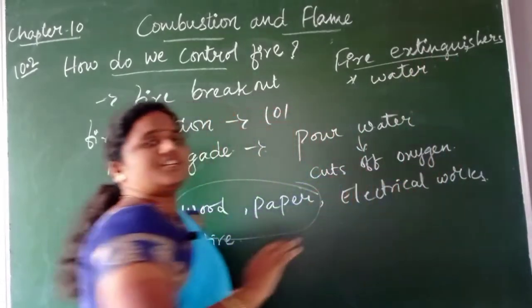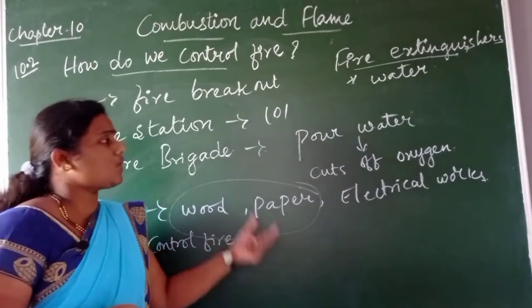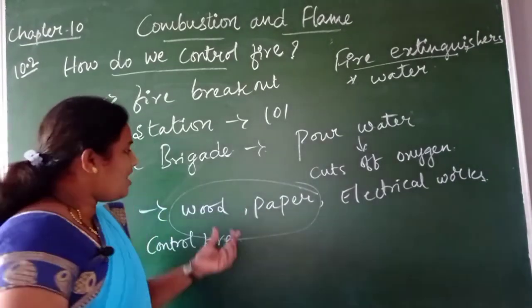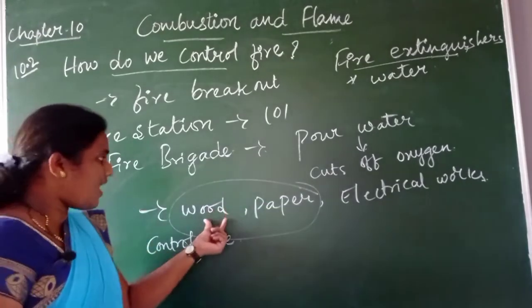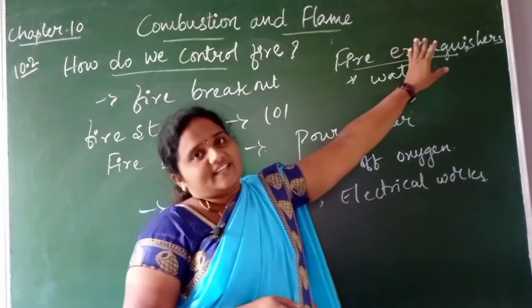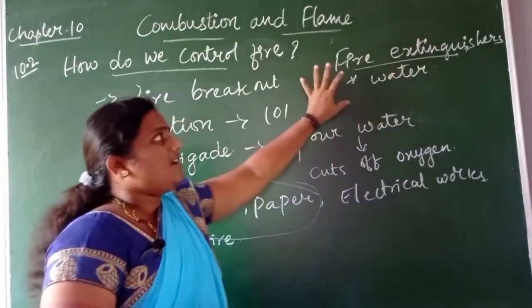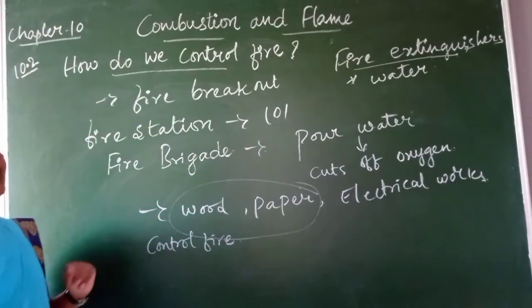A fire extinguisher means the material or substance which is used to control the fire. During a wood or paper fire breakout, we use water as a fire extinguisher. Extinguisher means to control the fire. So water we can use.